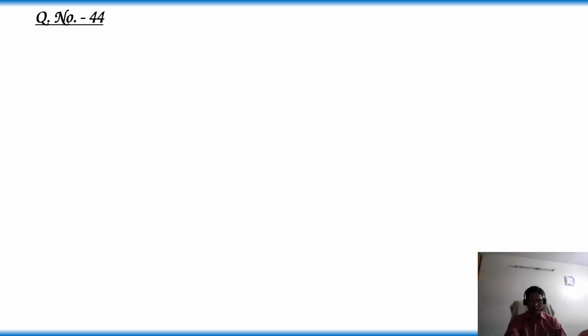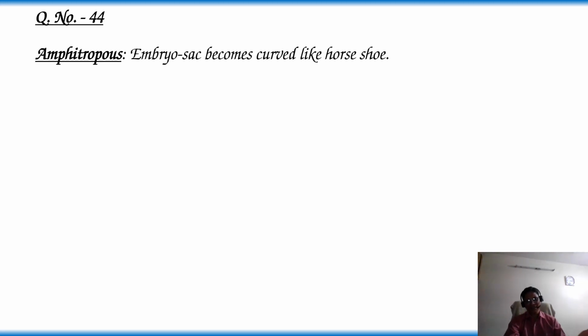Question number 44. Type of ovule present in Opuntia is: options 1. Amphitropous, 2. Campylotropous, 3. Cercenotropous, 4. Orthotropous. Let's know about these options. Amphitropous: the embryo sac becomes curved like a horseshoe.